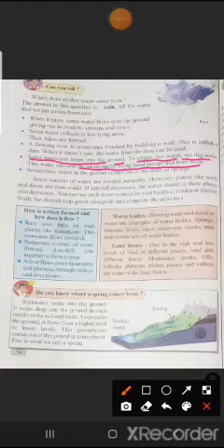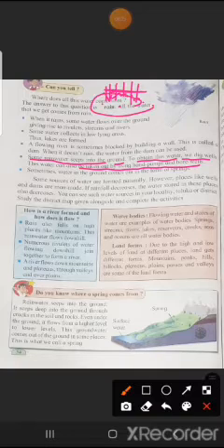So children, sometimes water seeps into the ground. The ground is there, and the water seeps inside. When it goes inside, it gets collected in the ground. So to obtain this water, means to get this water, we dig wells. See here, this is a well.